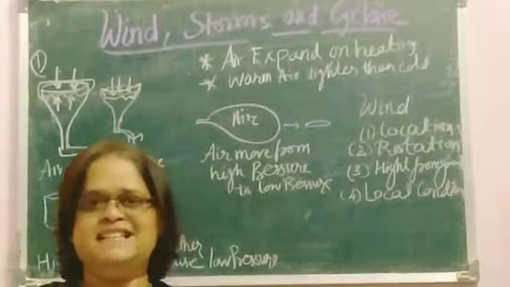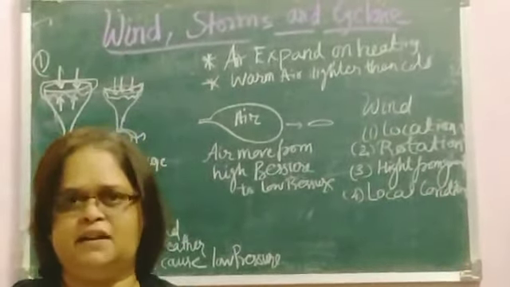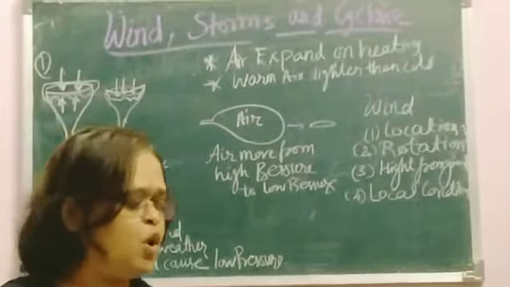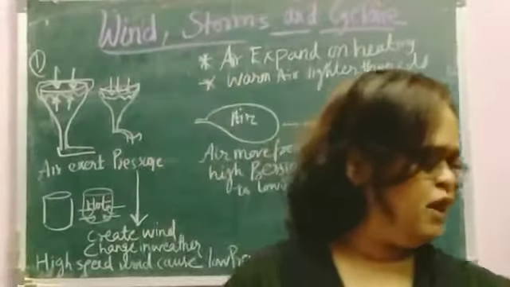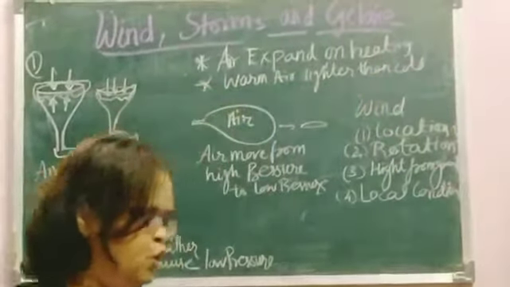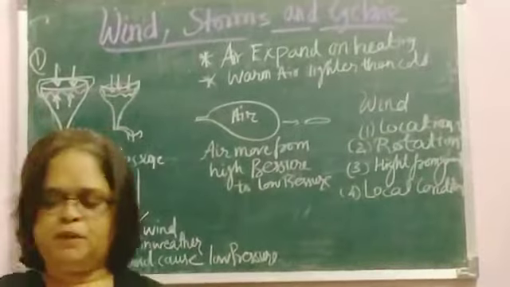The pressure that is exerted by the air at any point is called what? It is called atmospheric pressure. So that is about the atmospheric pressure.